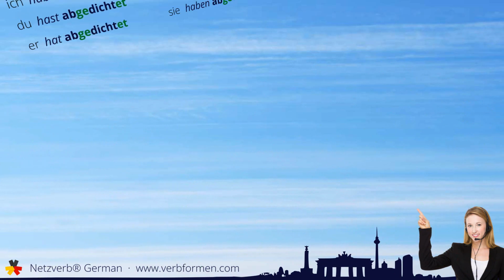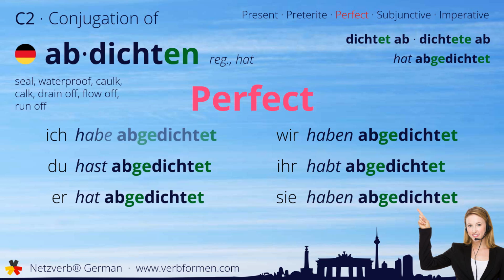Let's continue with the present perfect. Ich habe abgedichtet. Du hast abgedichtet. Er hat abgedichtet. Wir haben abgedichtet. Ihr habt abgedichtet. Sie haben abgedichtet.